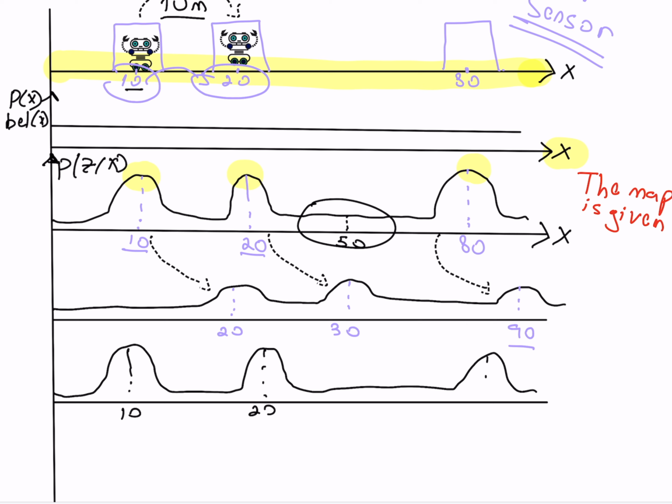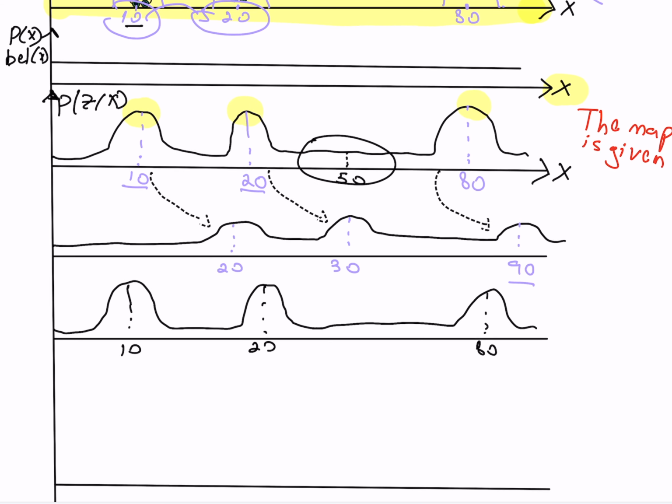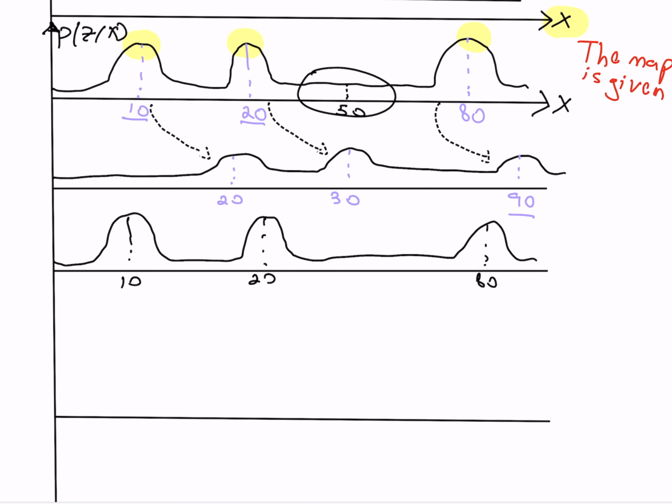We are in fact taking the probability when we sense the door, which is either at point 10, 20 or 80, but we multiply it, or if you like, combine it with what? With the current probabilities that we have, that the robot can be either at this point, or this point. And when I combine those two probabilities, I will get something like this.